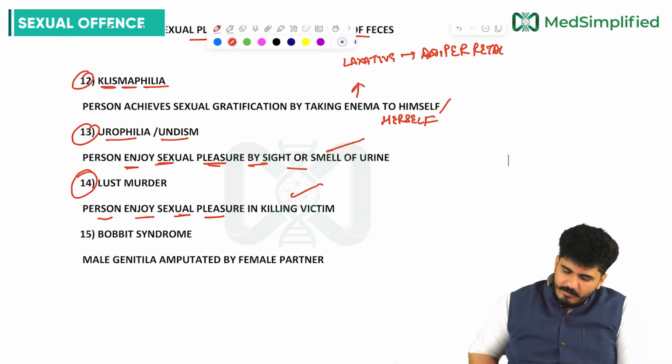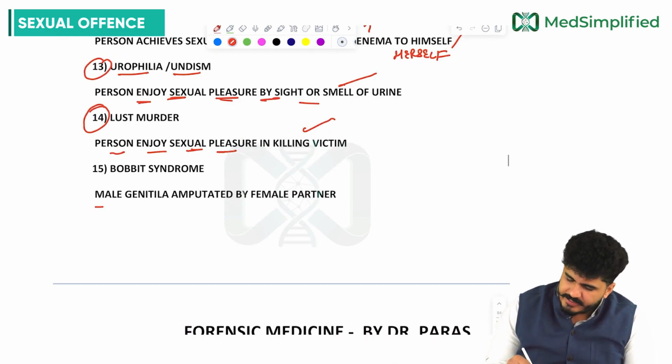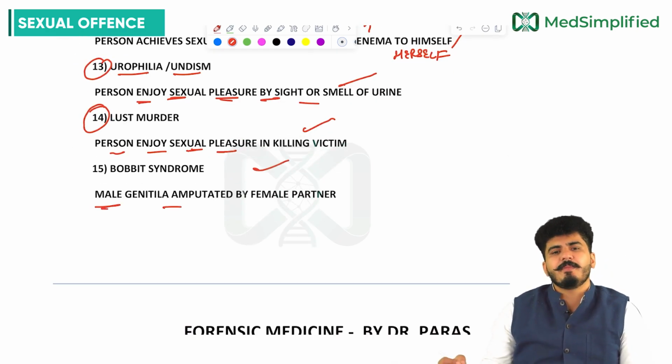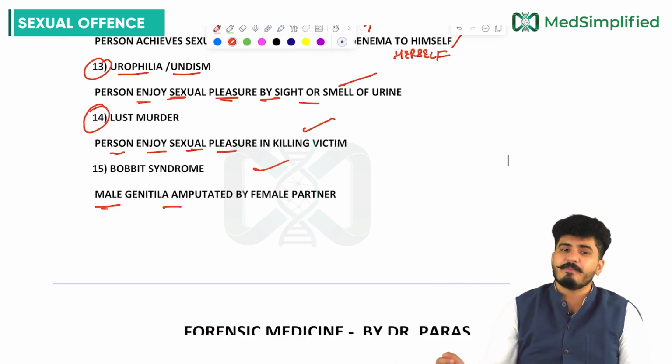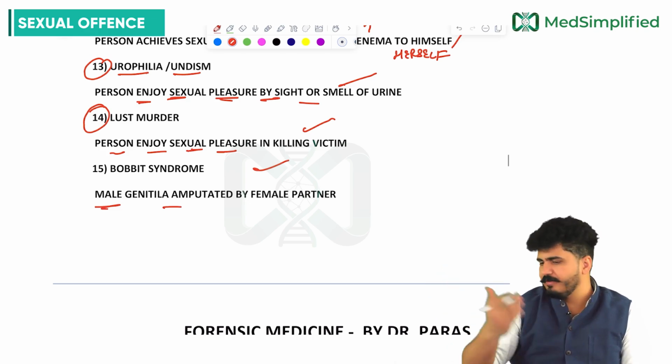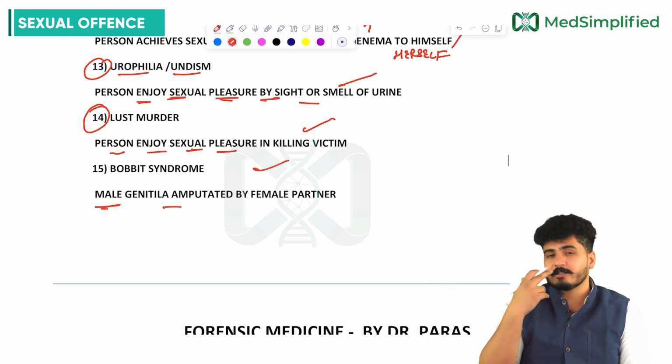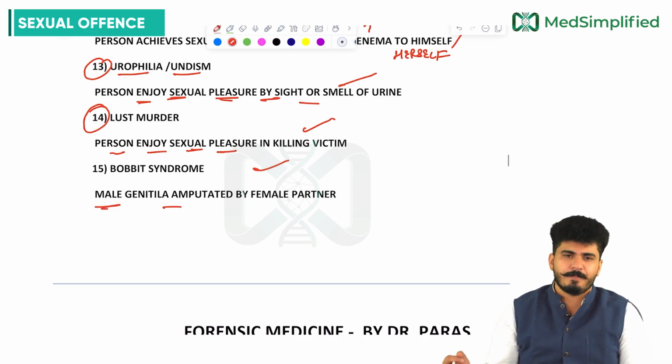Bobbitt syndrome, male genitalia amputated by a female partner. They love to do that. They first seduce the male and then they love to cut the penis of the male. This is called Bobbitt syndrome. Cutting can be with a knife, with an axe, and can be with the teeth also.